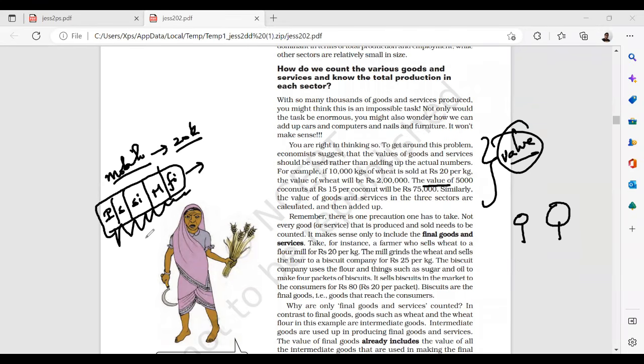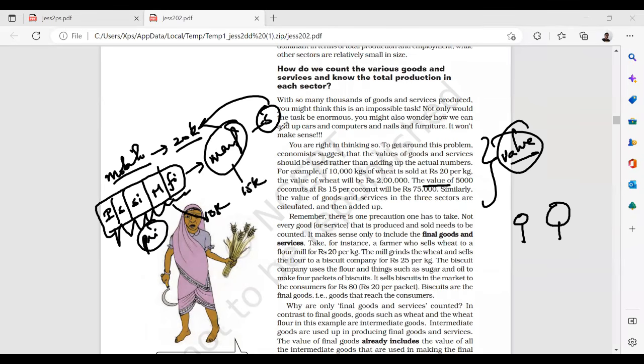This comes from the primary, that is mining, then we send it to manufacturing, and from here it is sent to services. There you'll put 20,000. Here it will be 10,000, here it will be 15,000, and here it is 20,000. So what you take is 20,000, the final value. We will not take 10,000 or 15,000, which are intermediary values.